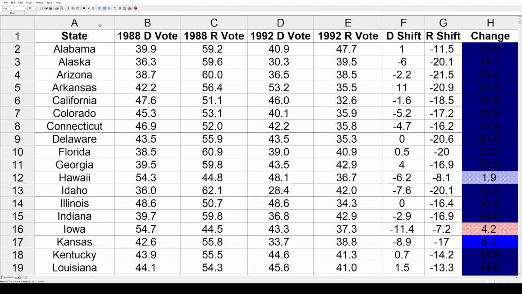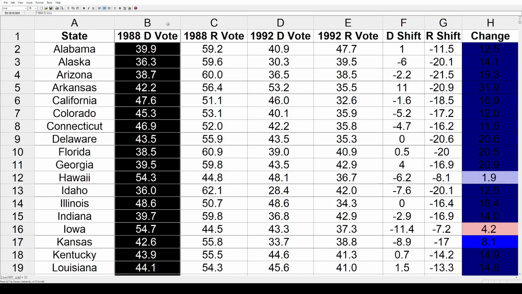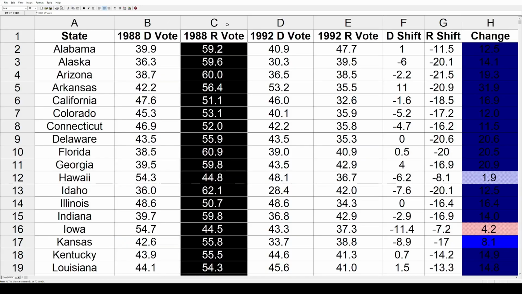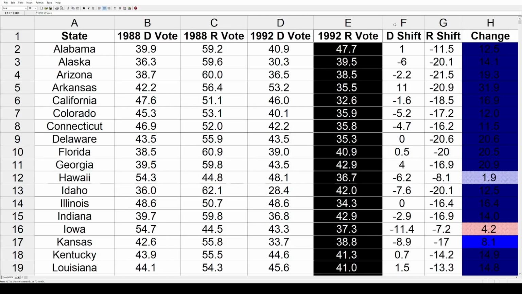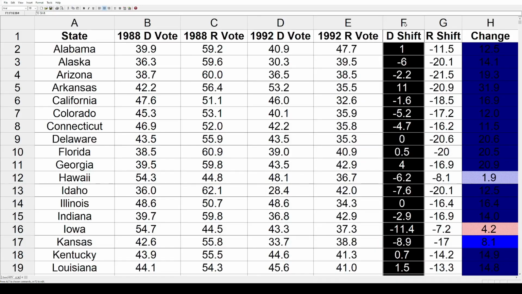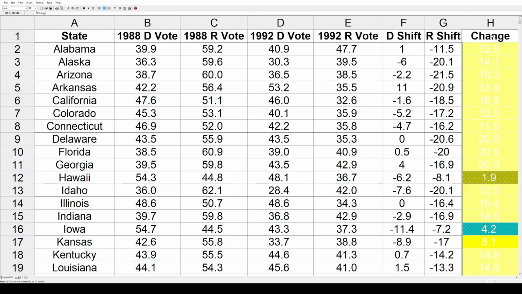Here's my usual spreadsheet. It might not be the prettiest, but I did take the time to make it. And in the first column, we have the states, followed by the 1988 Democratic vote. That's Michael Dukakis. The 88 Republican vote, George H.W. Bush. Jump ahead to the 1992 Democratic vote. That's Bill Clinton. And then the 92 Republican vote, again George H.W. Bush. Then the Democratic shifts between those two elections, followed by the Republican shifts.